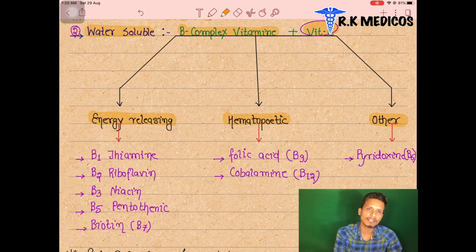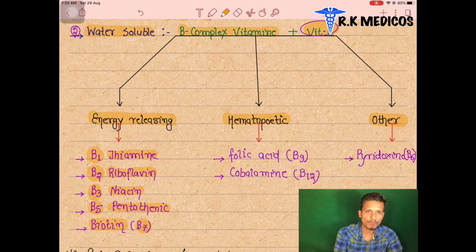as energy releasing. The first one is B1, that is thiamine. Vitamin B2 is called riboflavin. Vitamin B3 is called niacin. Vitamin B5 is called pantothenic acid. And biotin, that is vitamin B7 basically. So B1, B2, B3, B5 and B7 are the energy releasing vitamin B complex.